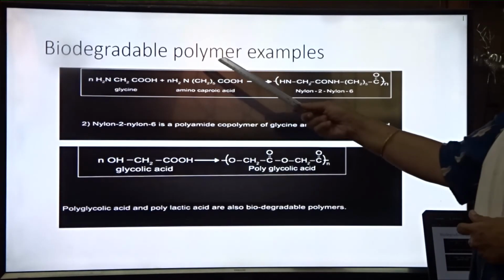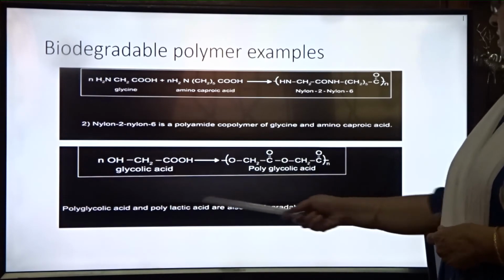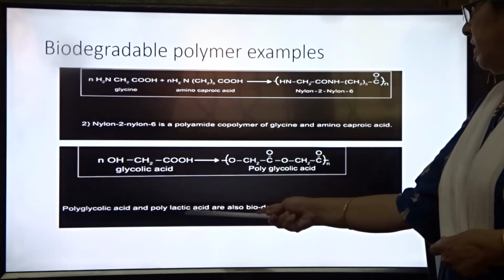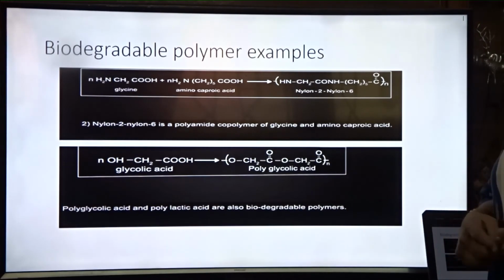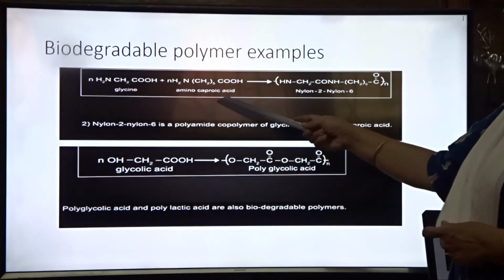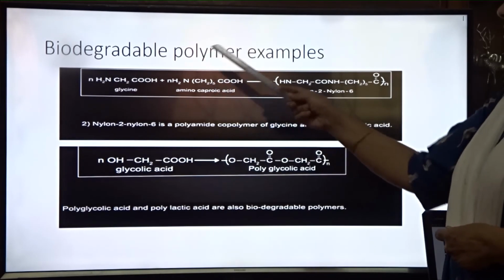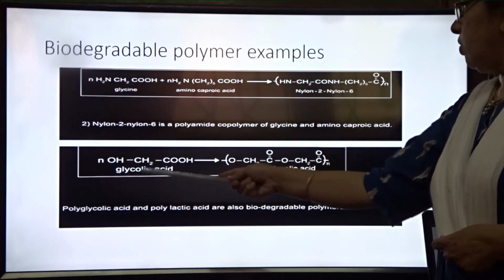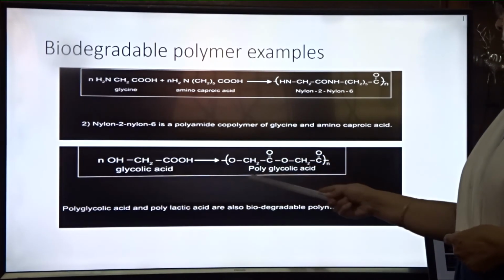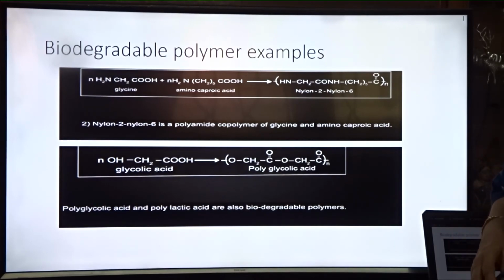So these are the examples of biodegradable polymers: nylon 2, nylon 6, polyglycolic acid. Polyglycolic acid and polylactic acid are also biodegradable. By this method, glycine and aminocaproic acid on reaction will give nylon 2, nylon 6 biodegradable polymers. Then from glycolic acid, on polymerization you will get polyglycolic acid. This is also a biodegradable polymer.